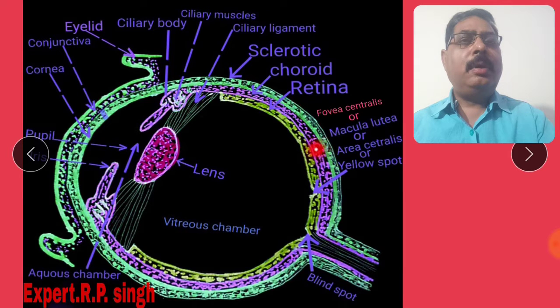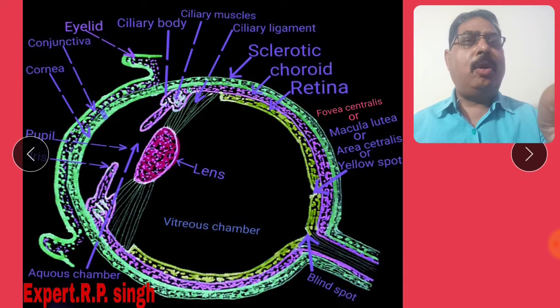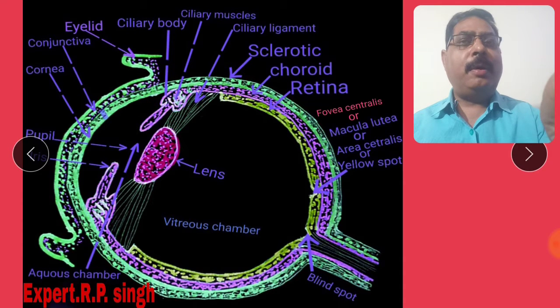Next layer, the choroid, denoted by red color. See my pointer. The choroid layer extends anteriorly to make the iris, ciliary body, ciliary muscles and ciliary ligament. I shall define them one by one. Number one, the ciliary body. This is the extension of the choroid layer. The iris acts as the shutter of a camera.